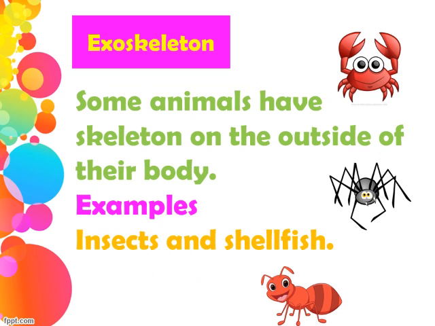Exoskeleton: some animals have a skeleton on the outside of their body. For example, insects and shellfish. Spider, crab and ant are examples. Body temperature. Temperature is how hot or cold something is.